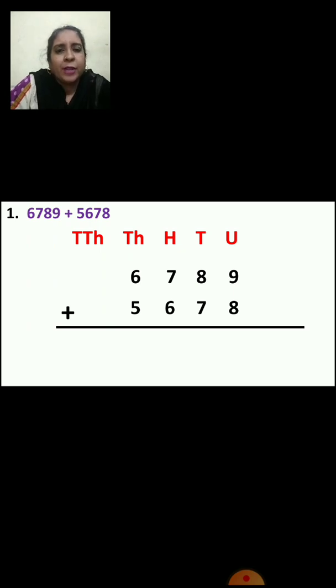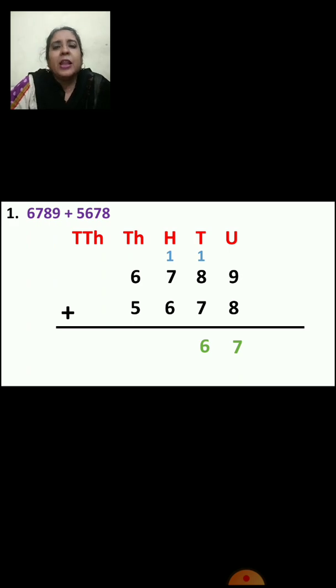Now we are going to add the numbers from the units place, right? We are going to start from units place. 9 plus 8 is how much? 17. Yes, so 7 will come down and where will 1 go? Tens place. Now we are going to add tens place. 8 plus 1, 9. 9 plus 7, 16. So 6 will come in tens place and where will 1 go?